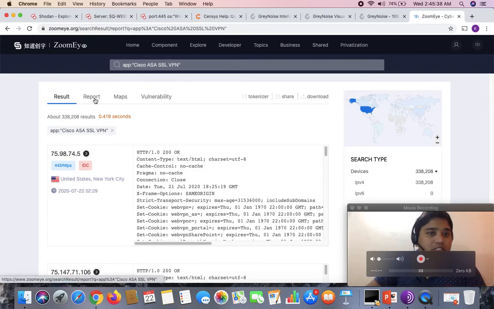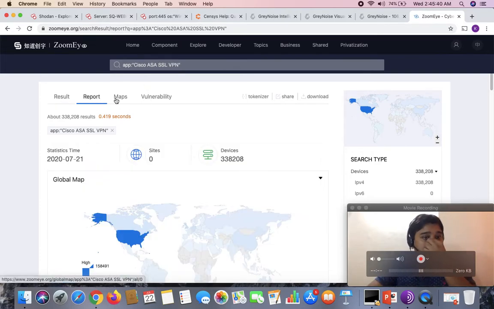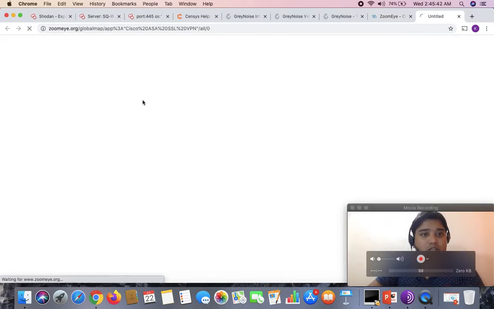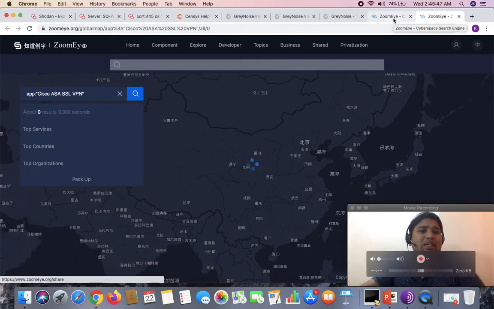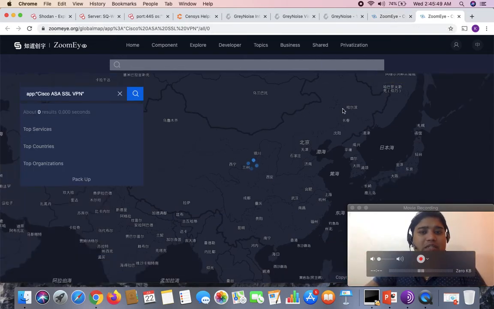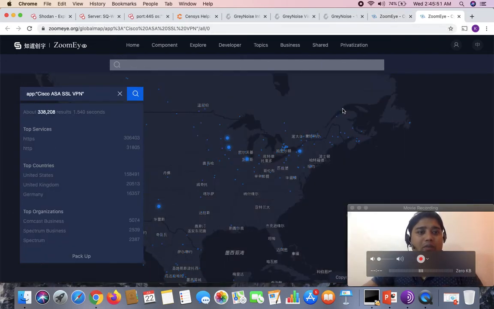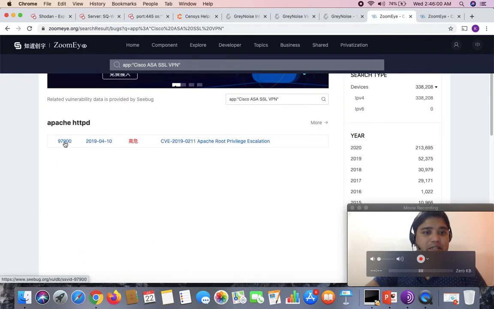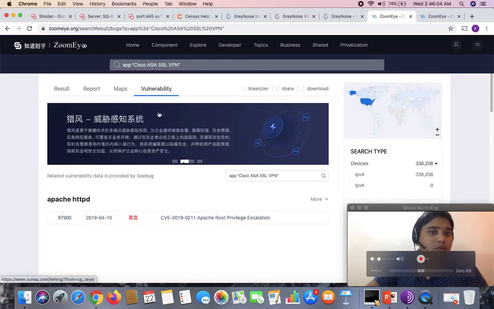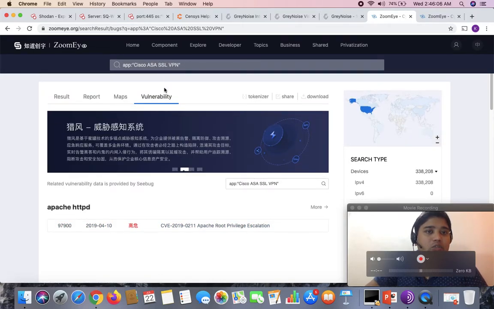Here it is going to give me the complete information, like the map, where exactly this app exists in the world, and the vulnerability information if any is there. So here you can see the relevant possible vulnerabilities related to the application Cisco ASA SSL VPN.